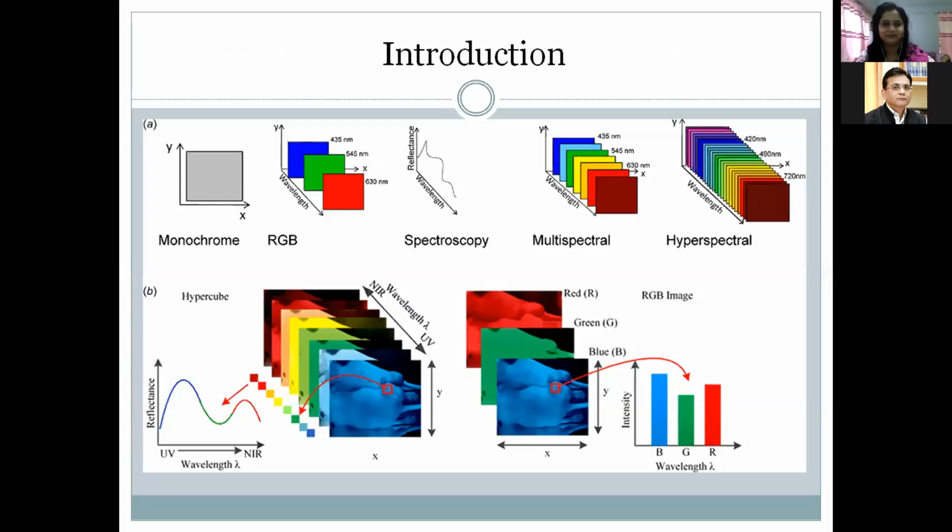So the introduction, hyperspectral imagery. Hyperspectral imagery is a technique that analyzes a wide spectrum of light. Instead of just assigning primary red, green, and blue colors to each pixel, the light striking each pixel is broken down into many spectral bands across the electromagnetic spectrum, lying in the range from infrared through the visible to the ultraviolet. The hyperspectral image consists of n rows, n columns, and n bands. In HSI, each pixel contains spectral information, added as a third dimension to the two-dimensional spatial image, generating a 3D hypercube.